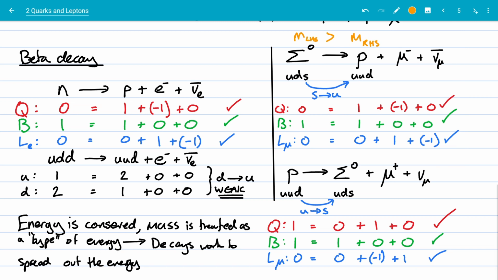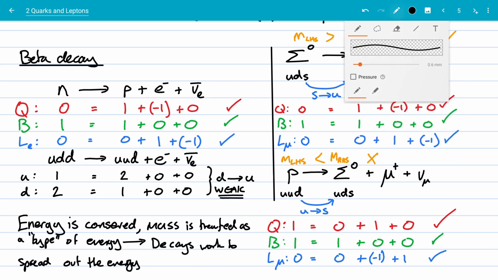But here, the mass of the left-hand side is less than the mass of the right-hand side. And it's for that reason we see that interaction happen, but we do not see the second interaction happen. It doesn't happen for that reason.